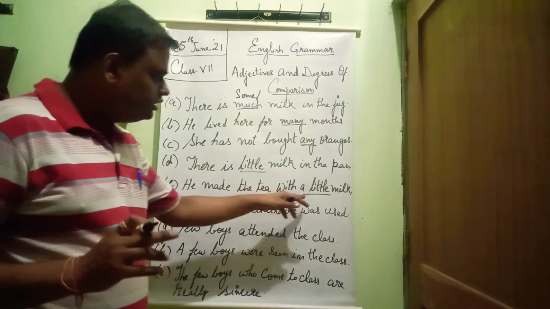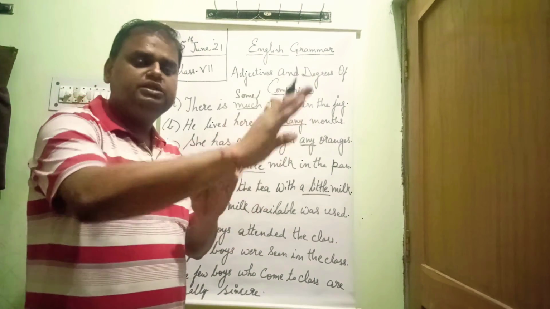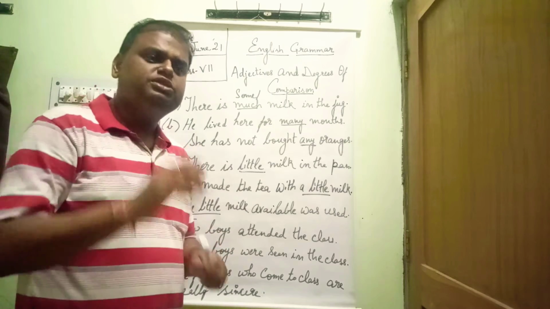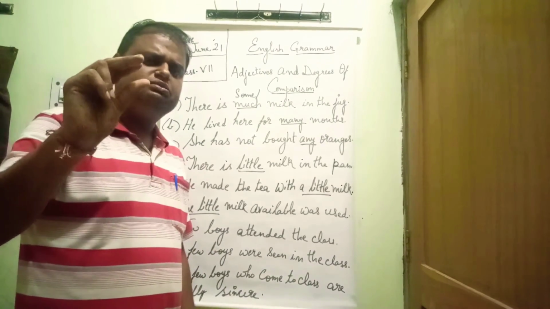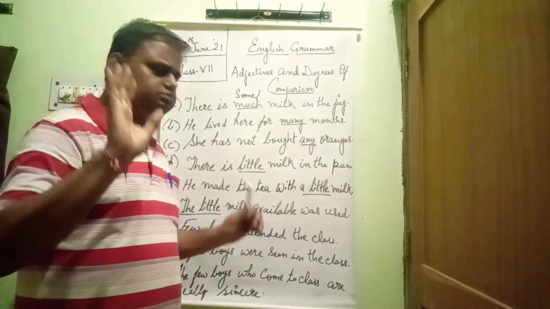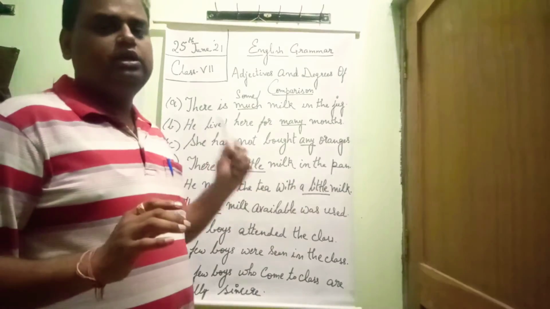He made the tea with a little milk. He made the tea means he prepared the tea with a little milk. Means the milk was there, but a little. Some milk was there. Very little milk was there, but somehow he managed to make the tea. There we use a little.